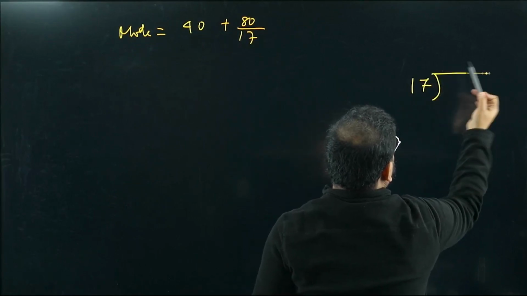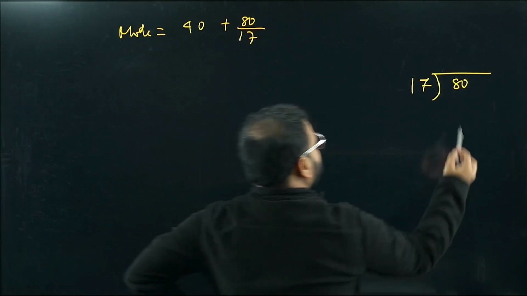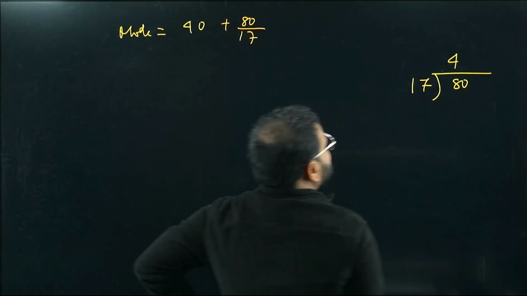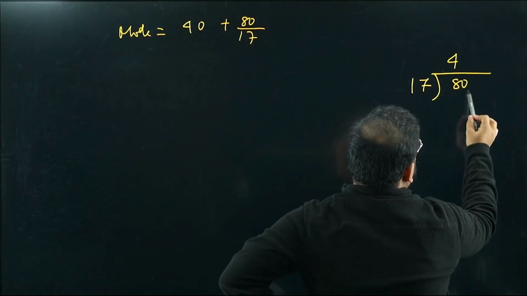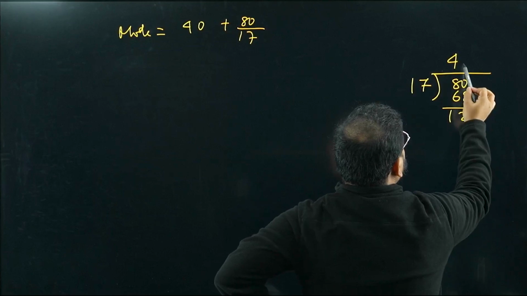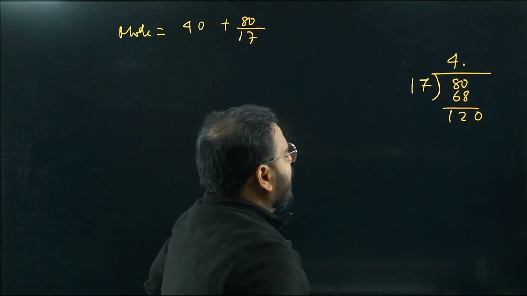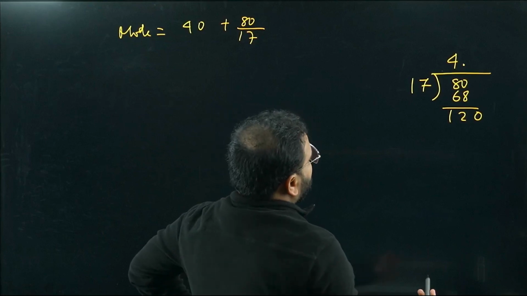Okay. What am I going to get? We have 80 over here. 17 times 5 we can't do, we have to do it with 4, right? 17 fours are 68, right? So yeah, with the decimal we take 120. I'm going to get it with the decimal, right? Okay, sir. Yeah, 4 sevens are 28. Yeah, correct. 68 only. Now what can we do?